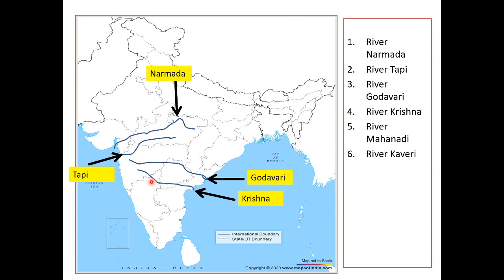The river is almost 1288 km long, and it is also called Krishnaveni, and it supplies water to Maharashtra, Karnataka, Telangana and Andhra Pradesh.